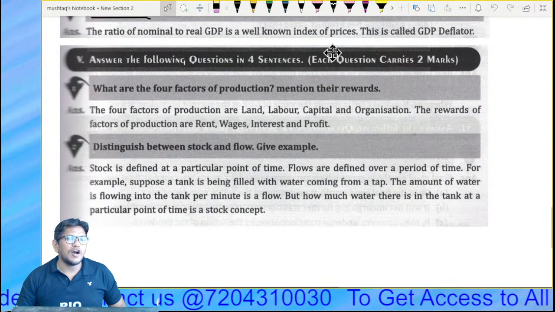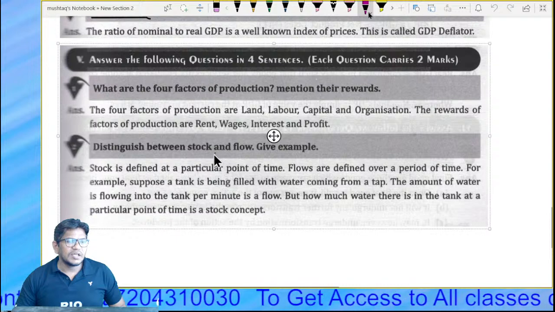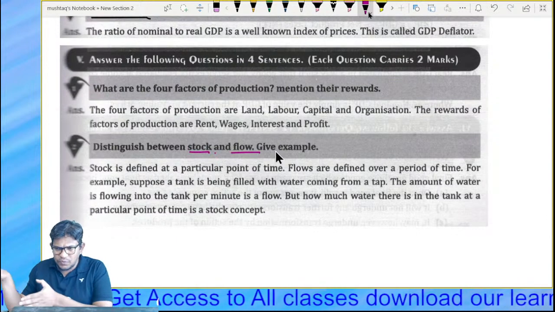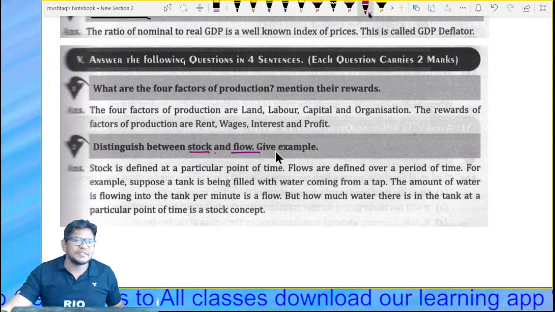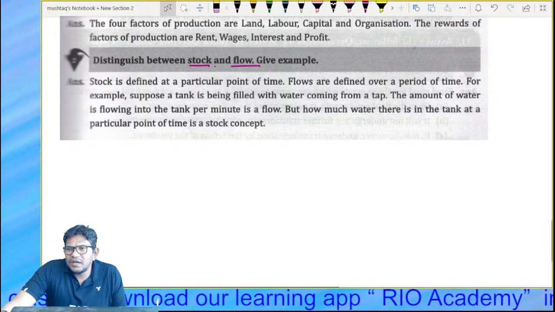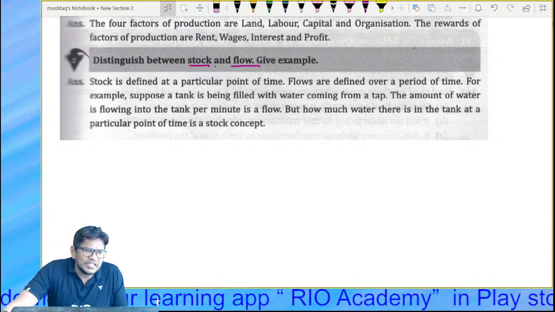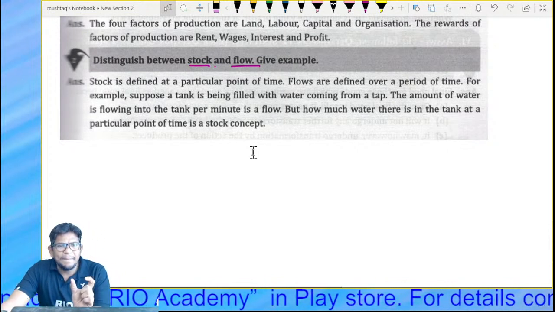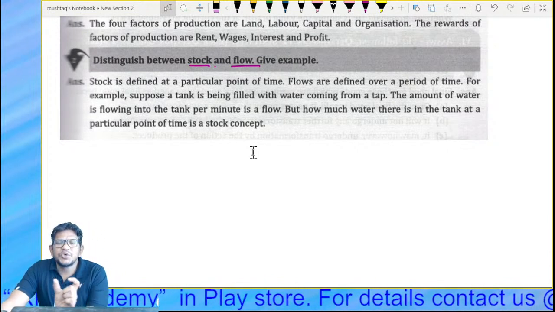Difference between stock and flow. What is stock and what is flow? What is the difference? So, guys, everyone knows this concept. Let's see this in detail. Stock is what? A particular point of time, how much goods you have.